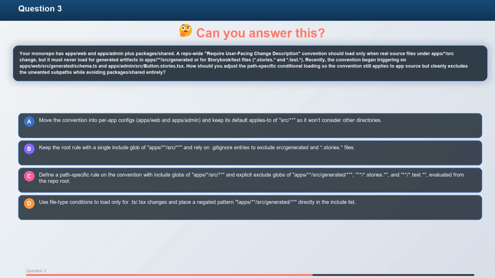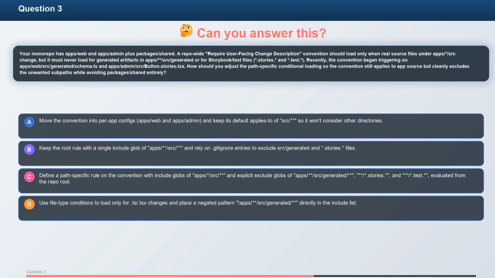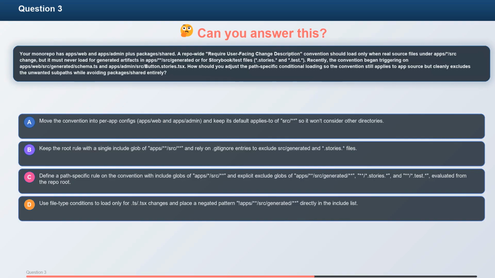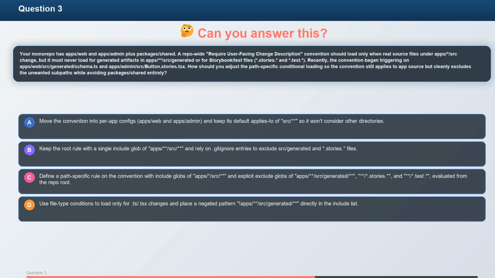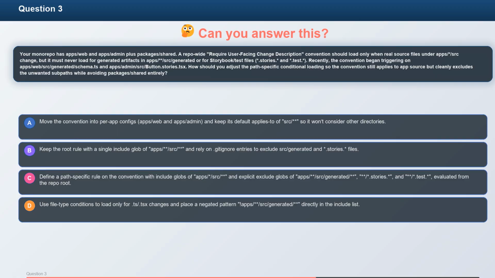How should you adjust the path-specific conditional loading so the convention still applies to app source, but cleanly excludes the unwanted subpaths while avoiding packages/shared entirely? A. Move the convention into per-app configs in apps/web and apps/admin and keep its default applies-to of src, so it won't consider other directories. B. Keep the root rule with a single include glob of apps/**/src/** and rely on .gitignore entries to exclude src/generated and .stories files.